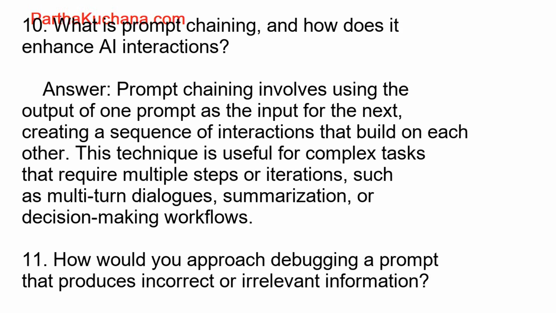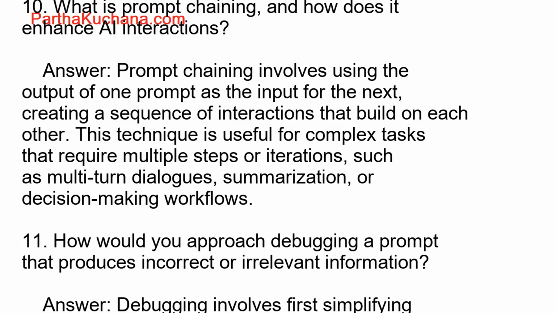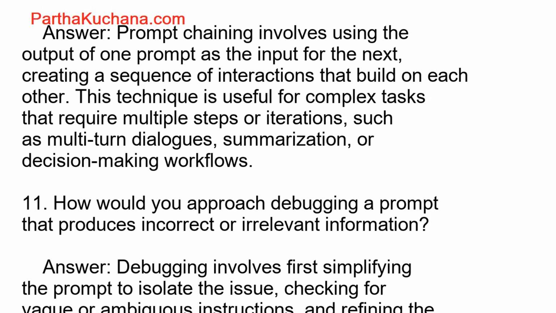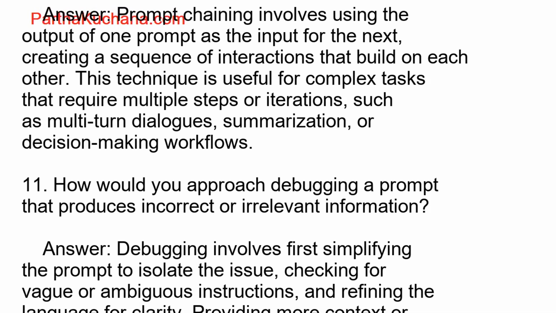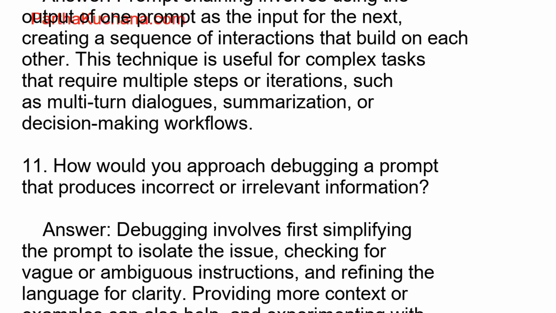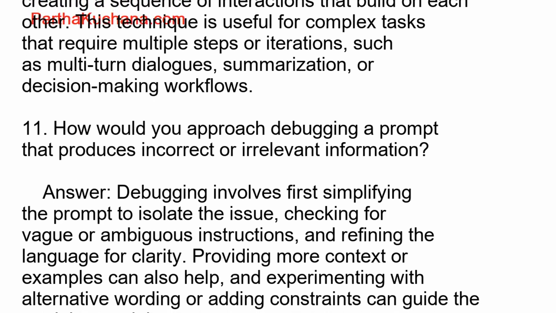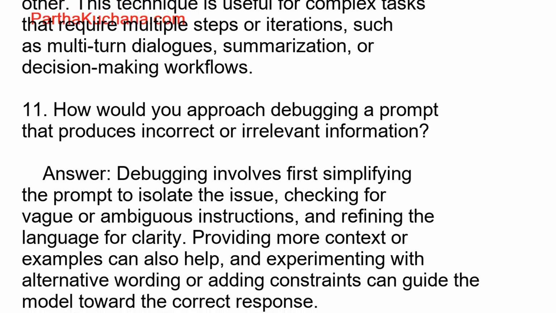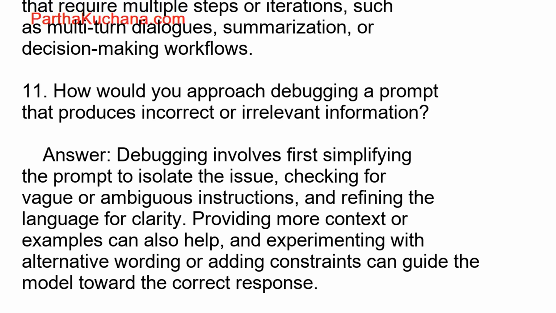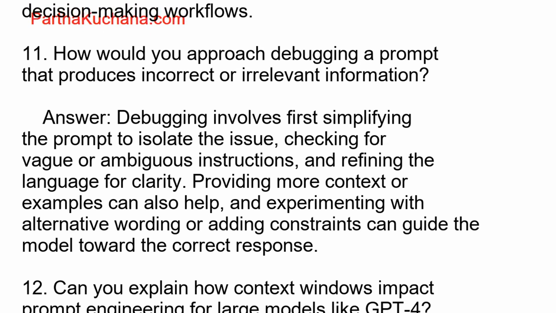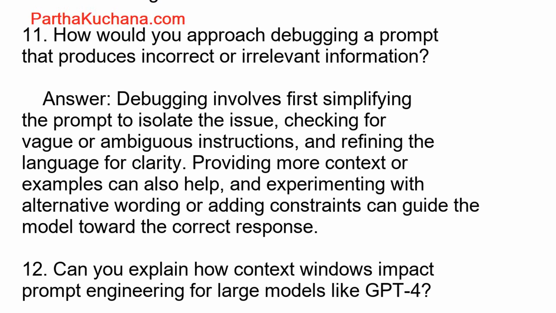12. Can you explain how context windows impact prompt engineering for large models like GPT-4? Answer. Context windows define the number of tokens a model can process in a single prompt. If a prompt exceeds the context window, the model may truncate the input, leading to incomplete or less accurate responses. Effective prompt engineering ensures that the prompt fits within the model's token limits to maintain performance.